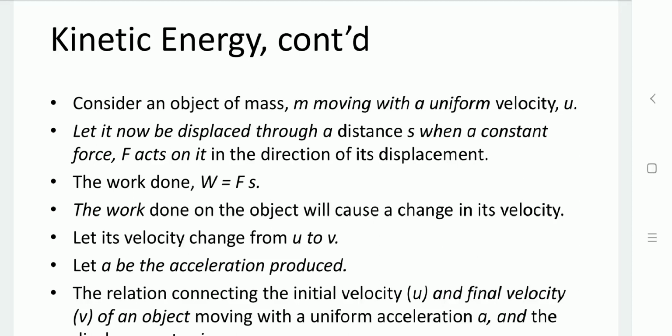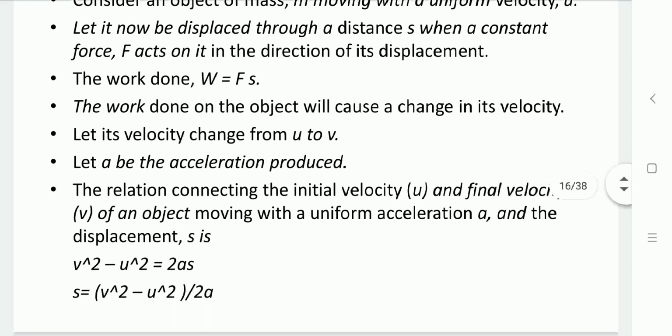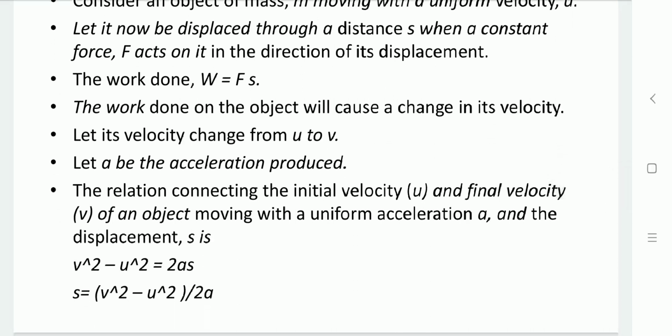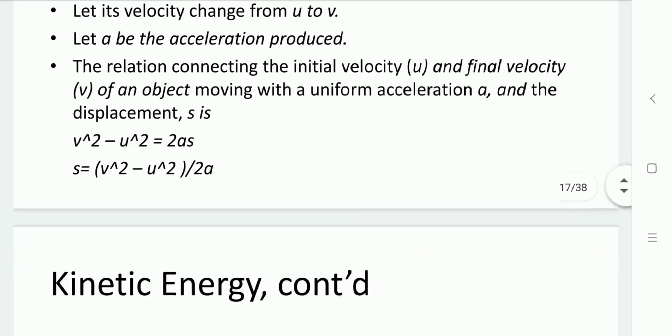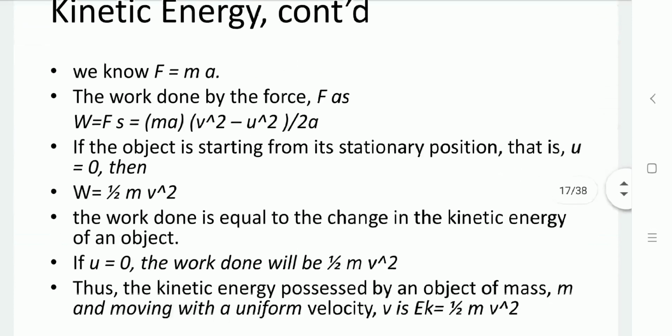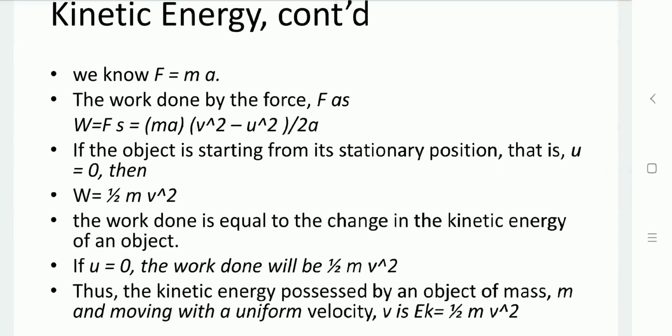So here we have the kinematic equation, v square minus u square equal to 2as. From that equation, make s the subject of the formula and replace that value of s in the work done equation. So s is equal to v square minus u square divided by 2a. So here s will be replaced by that above expression. By simplifying this, we get the equation 1/2 mv square minus 1/2 mu square.